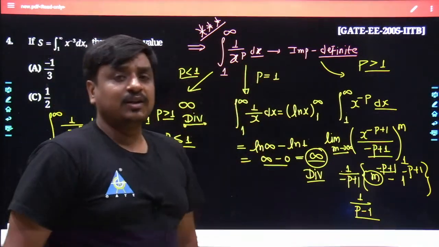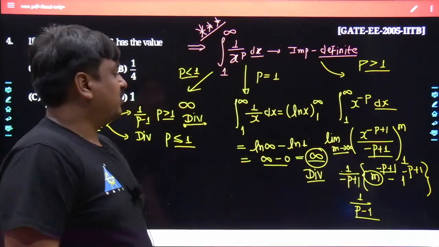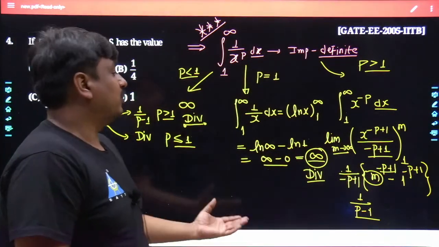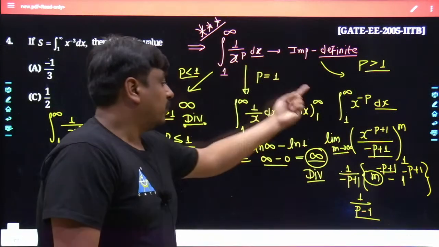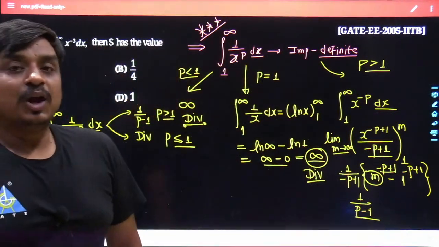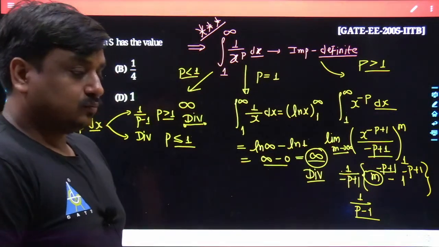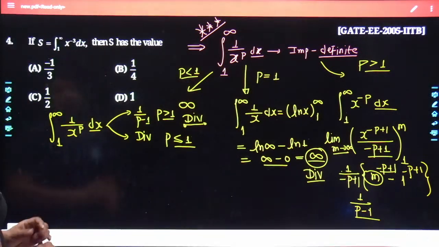Keep in mind, in case of an improper definite integral, whenever you get the value as infinity or minus infinity, by default the result is said to be divergent, rather than calling it infinity or minus infinity. Same thing goes with p lesser than 1, but for p greater than 1, the result is 1 divided by p minus 1. Yes, sir? So till this point, probably each and everything must be clear to all of us.